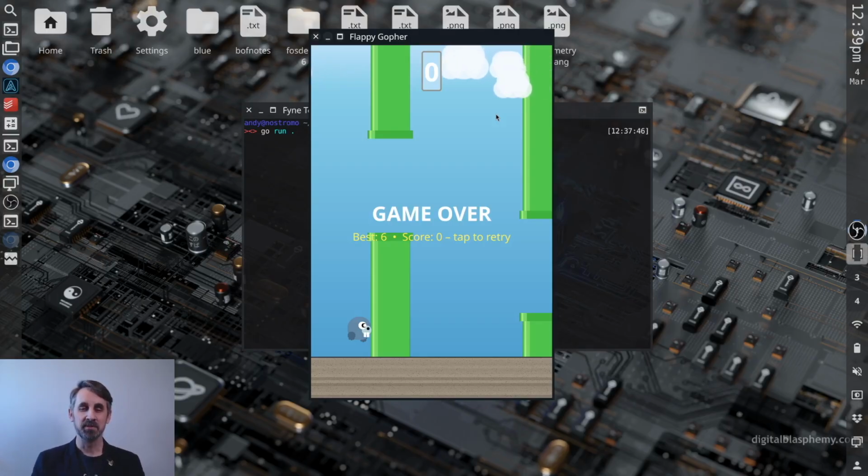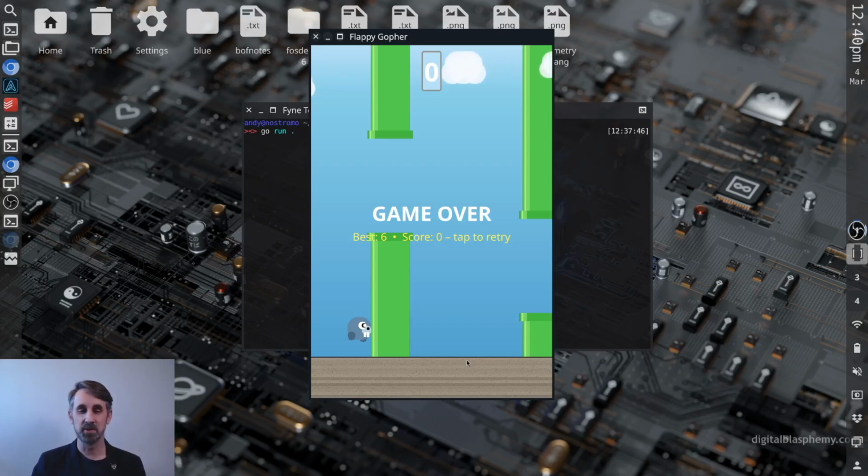As you can see on screen, we've got lots of different components. The game itself, the pipes and the character and the ground are drawn onto a pixel buffer. That's how the AI generated it. It's the bottom element of our application. It's sized according to the window or the device that we're loading on. And then on top of that, you have the score drawn, as with the other text, using Fyne primitives, so it's always crisp on the top of your screen. And the clouds are groups of circles that are just drifting with a transparency over the application. Those elements come together to create a pretty straightforward game.